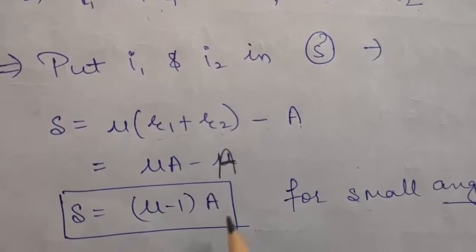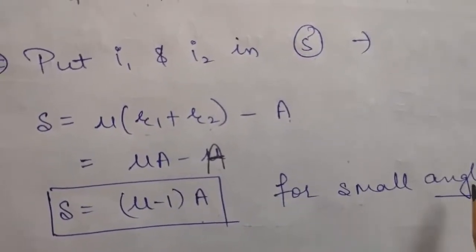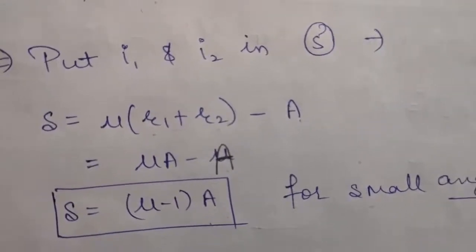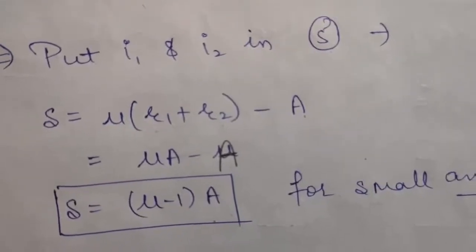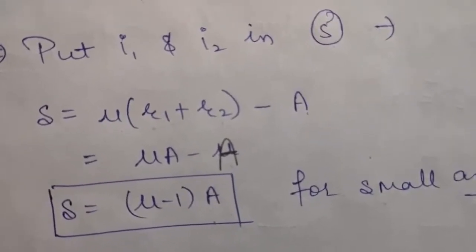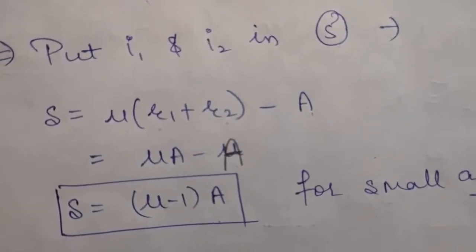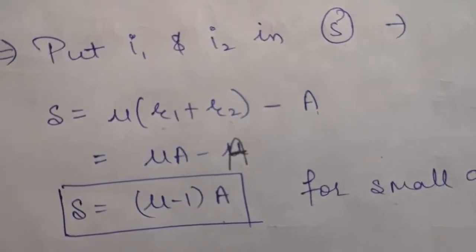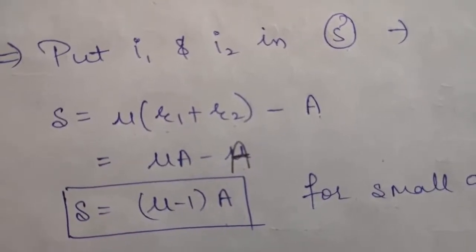But always remember this formula will only be used when you have small angles, because to derive this we have taken the condition that there are small angles. Okay. So up till now we have derived three equations, two general equations, that is angle of prism is equal to R1 plus R2 and del is equal to I1 plus I2 minus A. But if the angles are given to be small, then you can say del is equal to mu minus 1 into A.